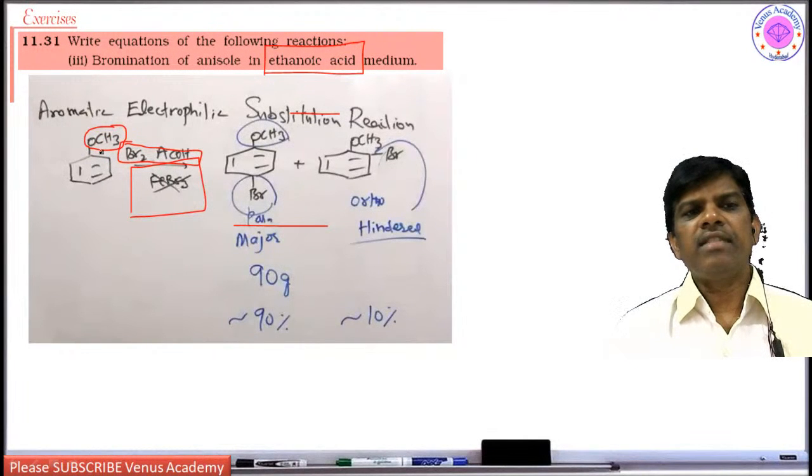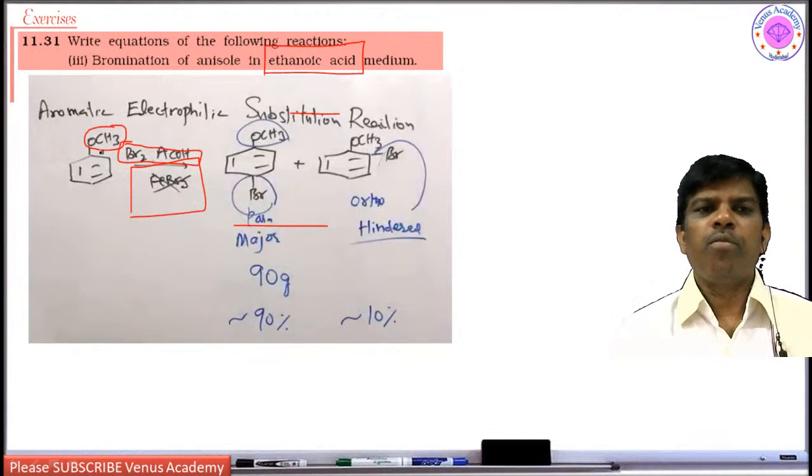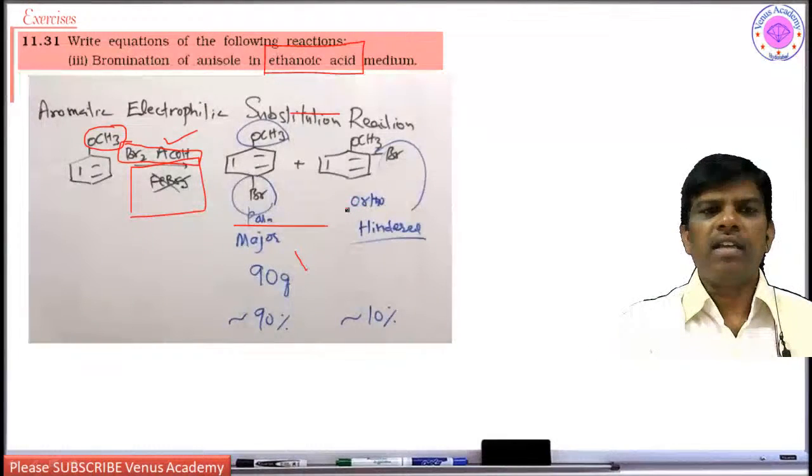So in this case, bromine in acetic acid undergoes bromination even without using ferric bromide. Acetic acid itself acts as the acidic medium or catalyst to undergo this bromination, giving a mixture of para and ortho substituted phenol ethers.